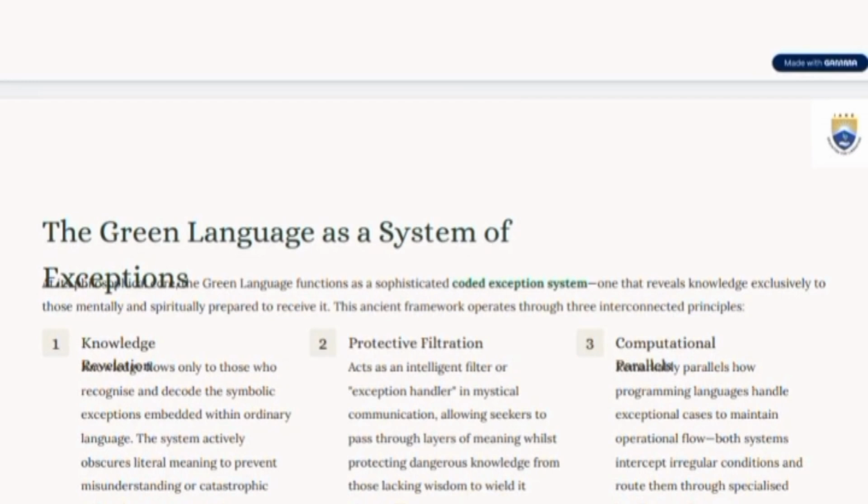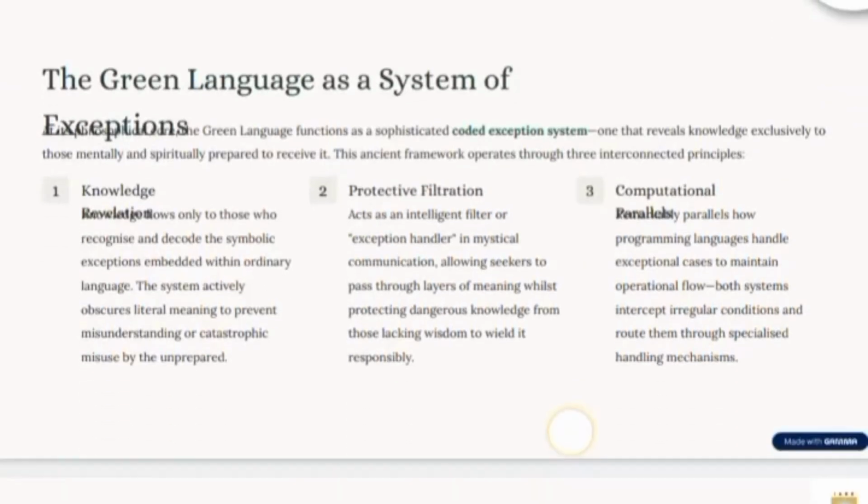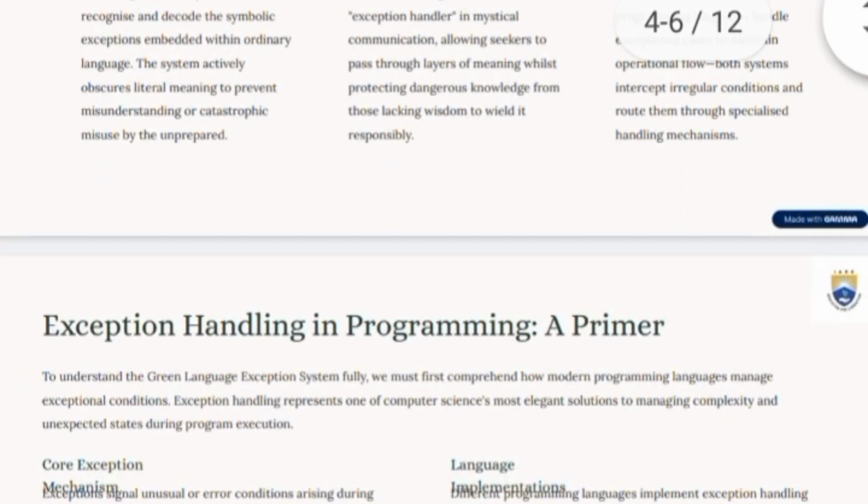Third one, communication. Programming languages handle exceptions to maintain operation flow, taking irregular conditions and routing them through special handling mechanisms. Exception handling in programming.